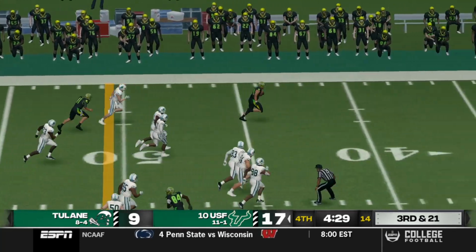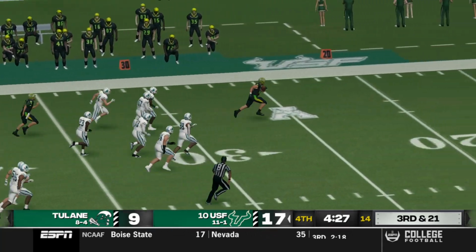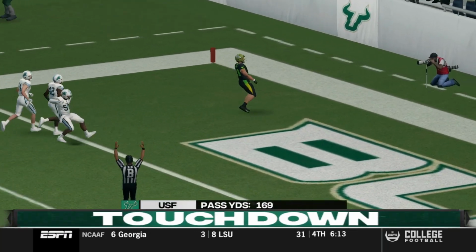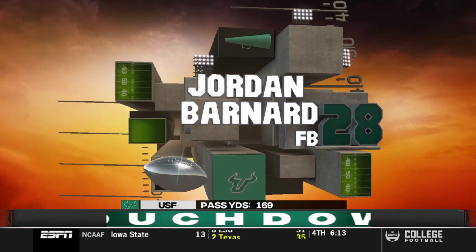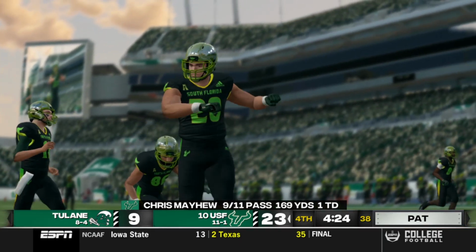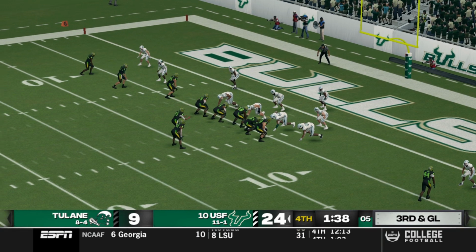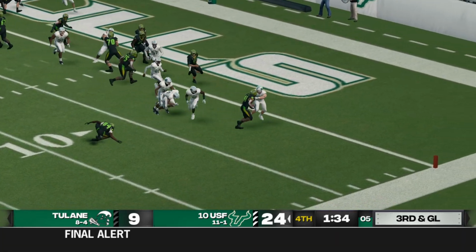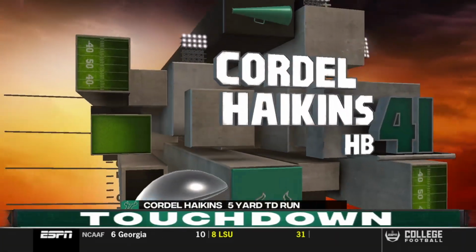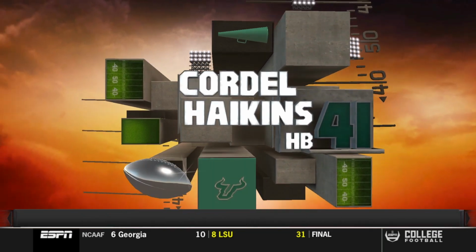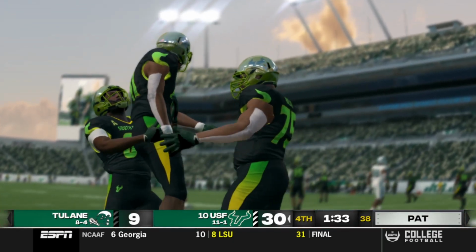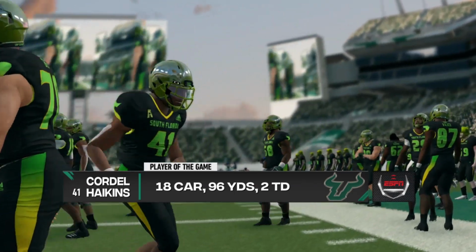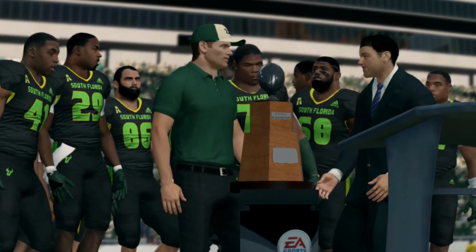And look at this. This one could just go the distance inside the 20, 10-5 touchdown. Jordan Barnard, the fullback, getting the job done there. And it'll be 24-9. They're going to go here on a 3rd and goal later on. Cordell Hakens takes a 5-yard touchdown run in. And this is where USF took over. Cordell Hakens, 18 carries, 96 yards, and 2 touchdowns. He's the player of the game.